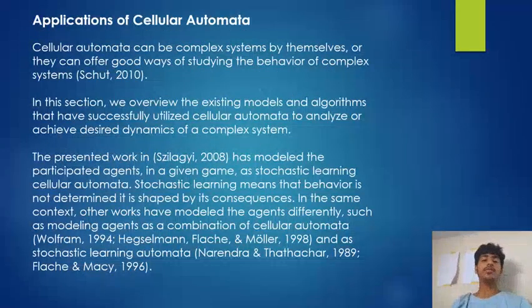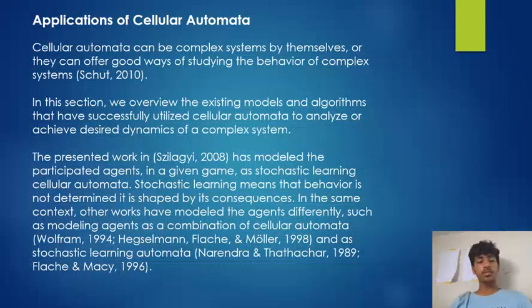Now, applications of cellular automata. Cellular automata can be complex systems by themselves, or they can offer good ways of studying the behavior of complex systems. In this section, we overview the existing models and algorithms that have successfully utilized cellular automata to analyze or achieve desired dynamics of a complex system.